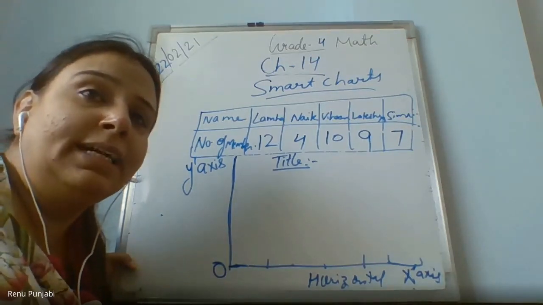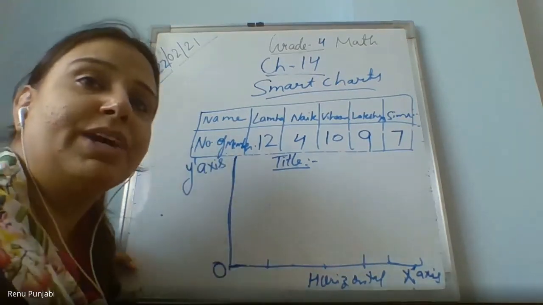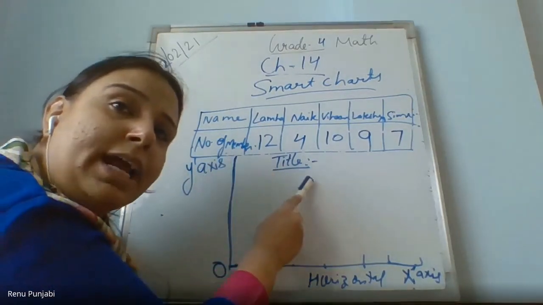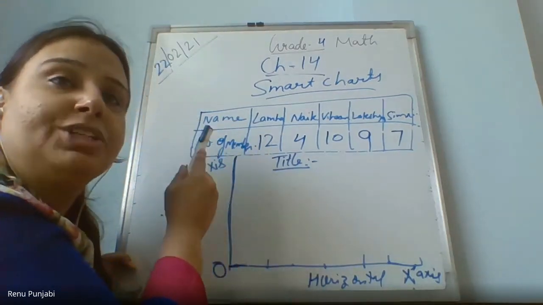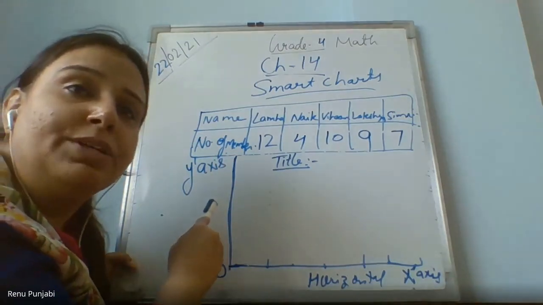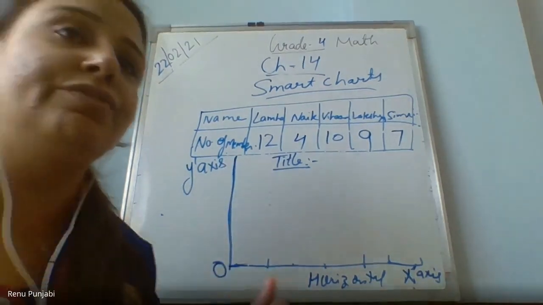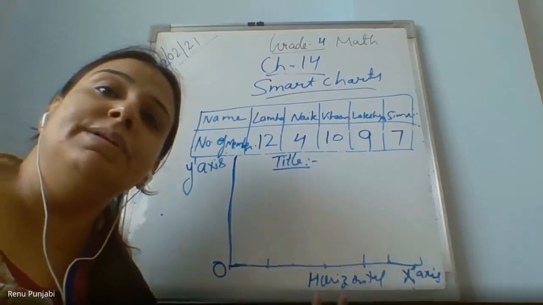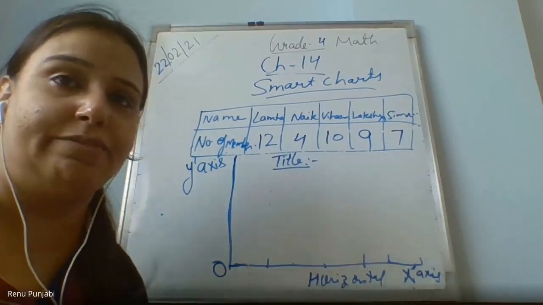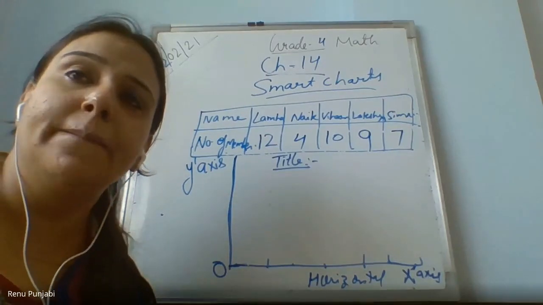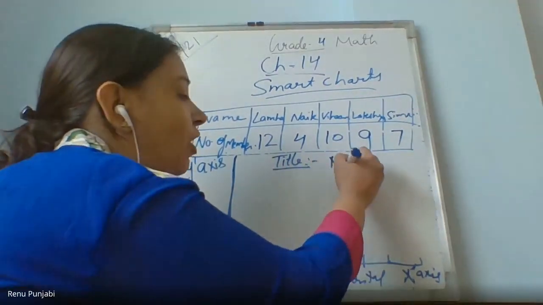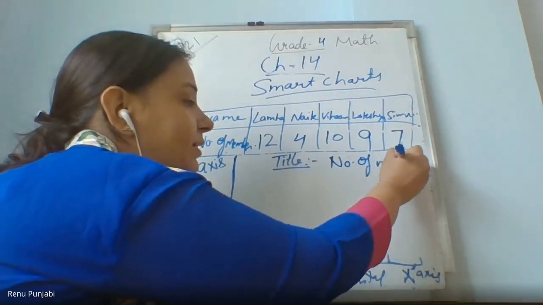How to find the title? The title is the information which we have collected. We have collected the information about the number of members in a family. That will be the title. If we collect information about sports, that will be the title. If we collect information about the different flavors of ice creams, that will be the title. The information we have collected will be the title of that bar graph. Am I clear to you all? Yes. So when I write the title of this, number of members in a family.